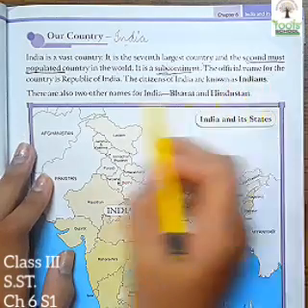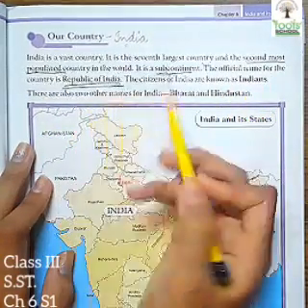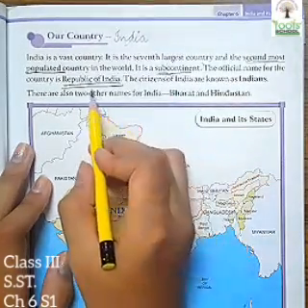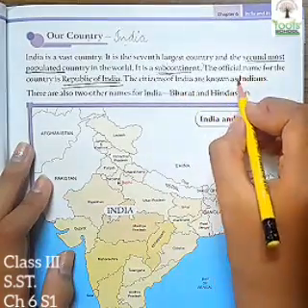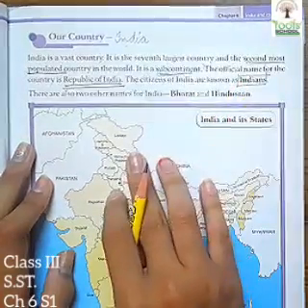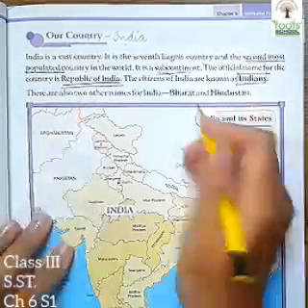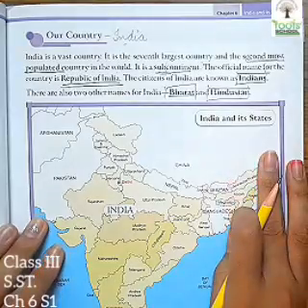The official name of our country is Republic of India. So what is the main basic name of India? It is the Republic of India. The citizens of India are known as Indians. What are the citizens known as? Indians. India has two more names, that is Bharat as well as Hindustan.